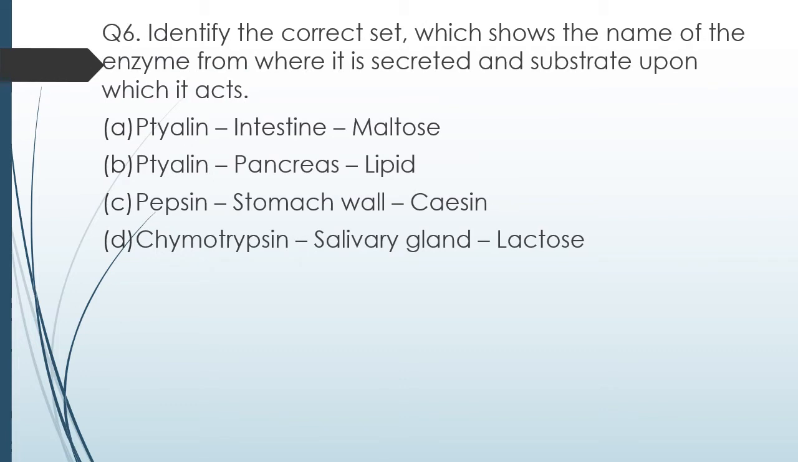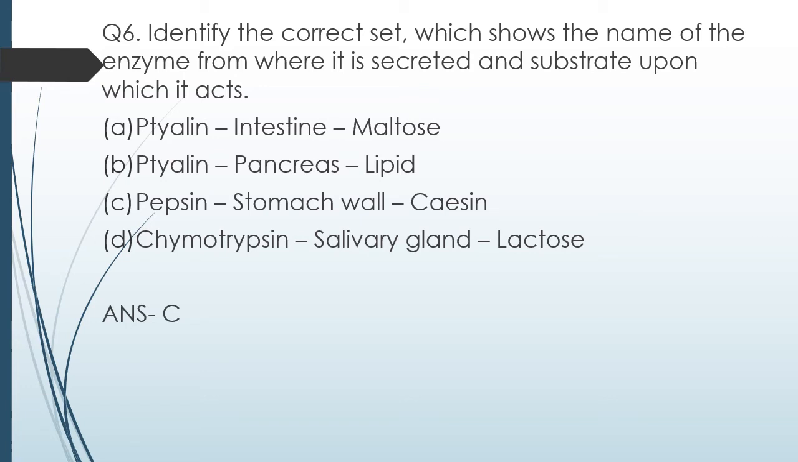Question number 6. Identify the correct set which shows the name of enzyme, where it is secreted from, and the substrate upon which it acts. Ptyalin, intestine, maltose. Ptyalin, pancreas, lipid. Pepsin, stomach wall, casein. Chymotrypsin, salivary gland, lactose. The correct answer is option C.